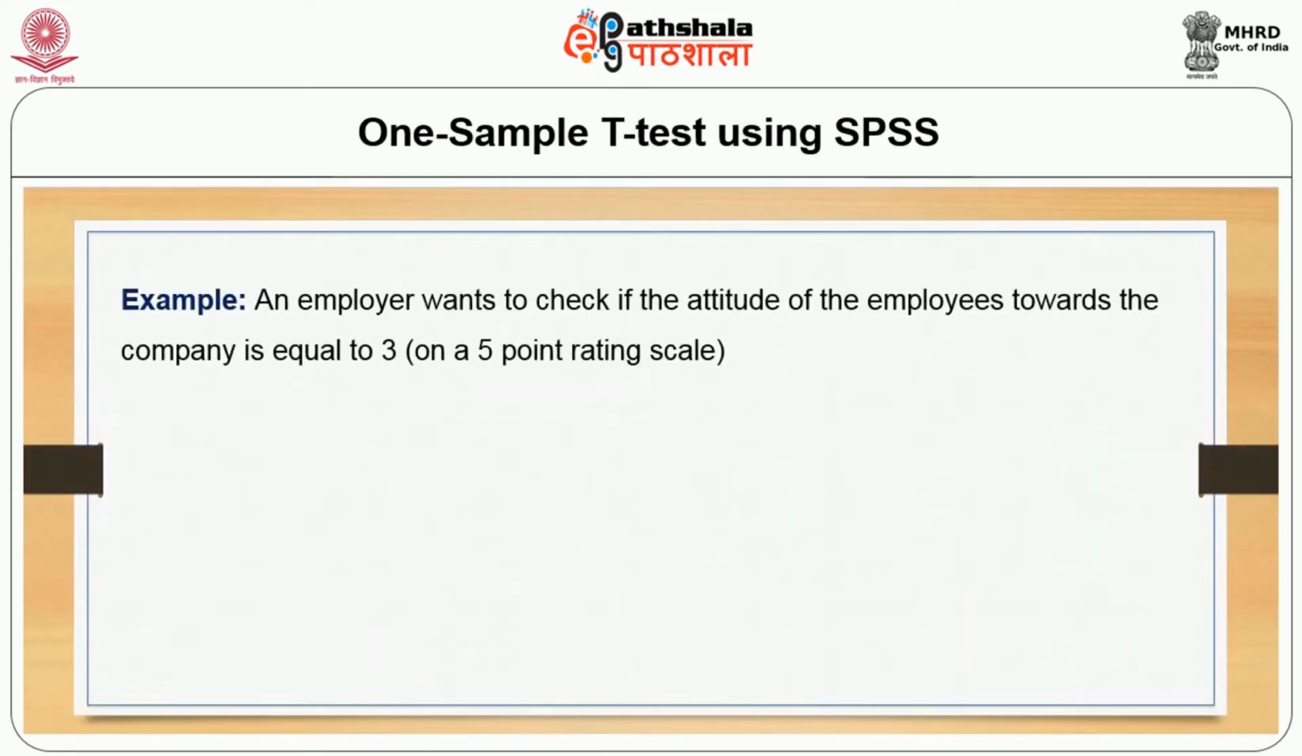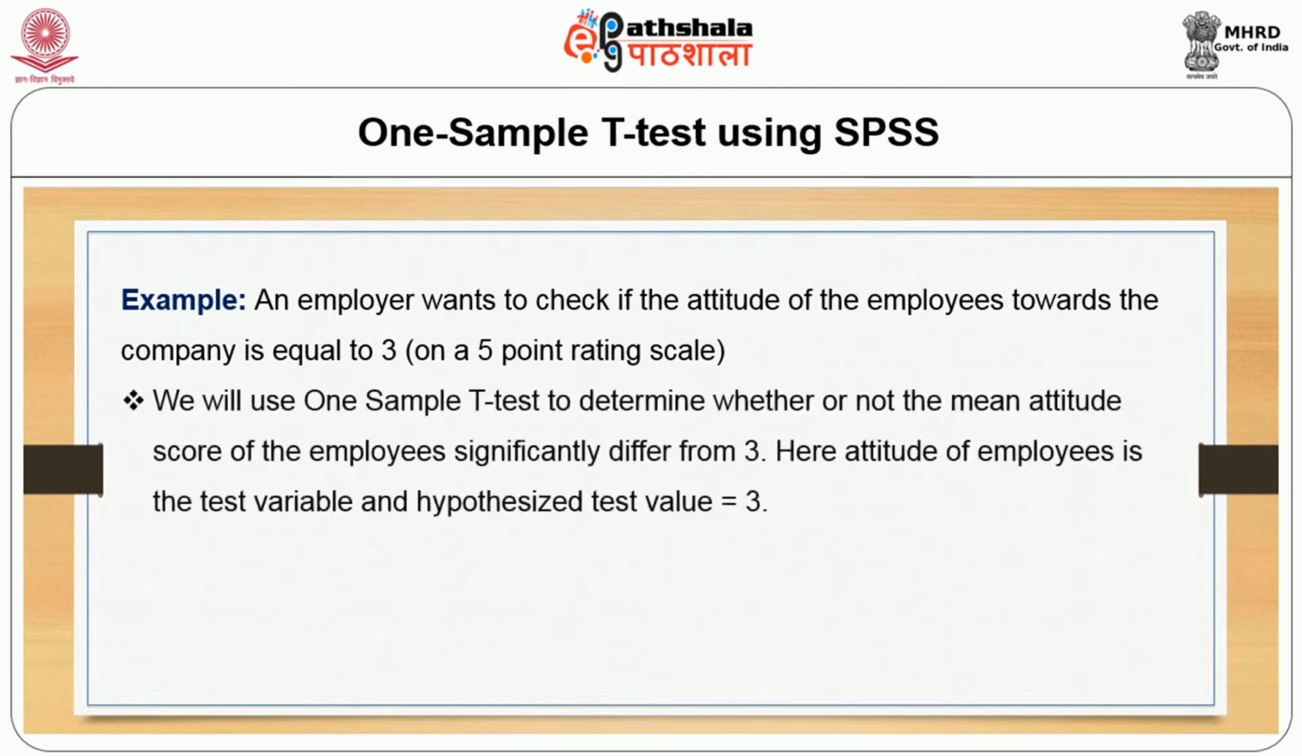An employer wants to check if the attitude of the employees towards the company is equal to 3 on a 5-point rating scale. We will use one sample t-test to determine whether or not the mean attitude score of the employees significantly differ from 3. Here, the attitude of the employees is the test variable and the hypothesized test value is equal to 3.